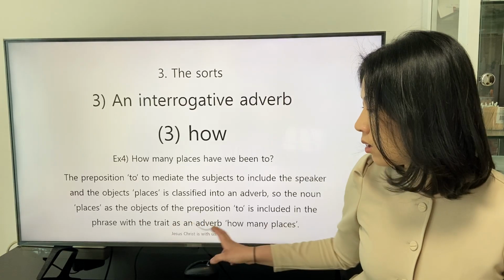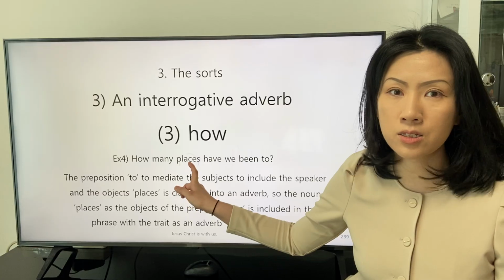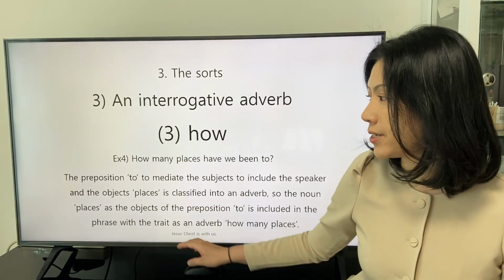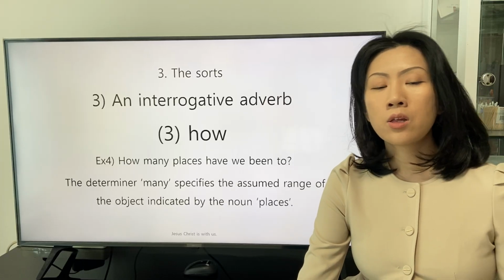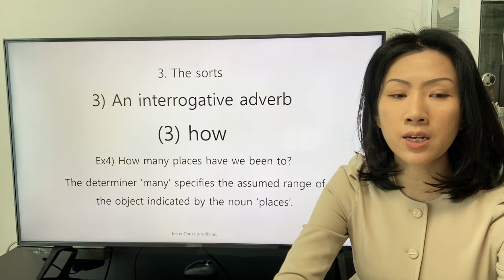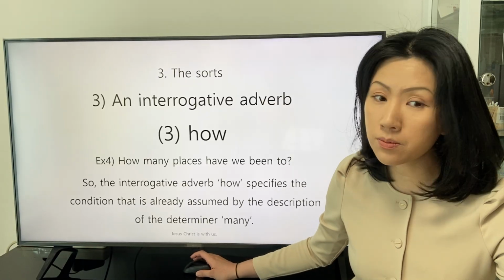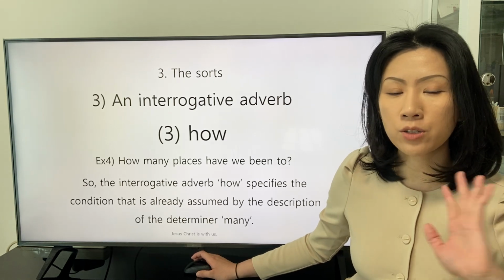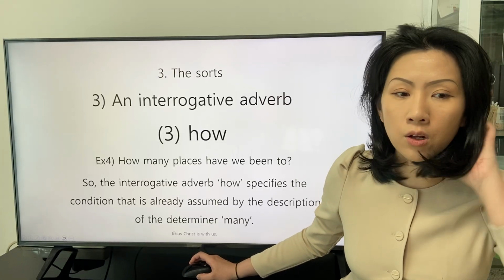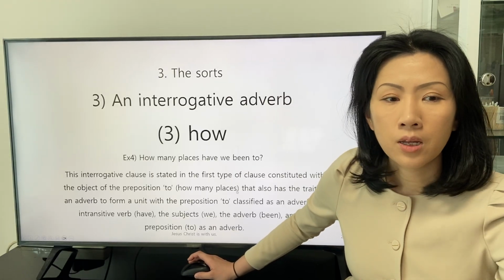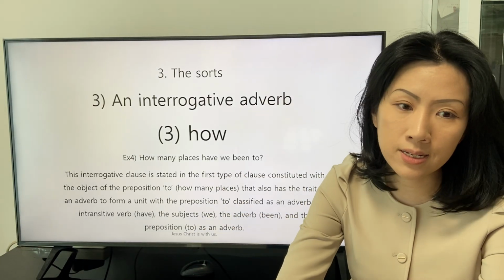The trait is a noun. I'm sorry. How many places? Because the general noun places is the core of the phrase. How many places? The determiner many specifies the assumed range of the object indicated by the noun places. So the interrogative adverb how specifies the condition that is already assumed by the description of the determiner many. This is the explanation to analyze this clause.